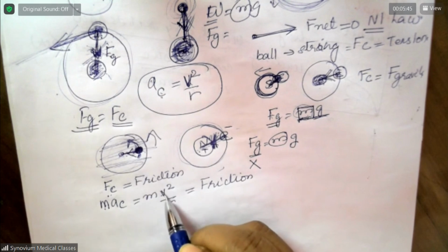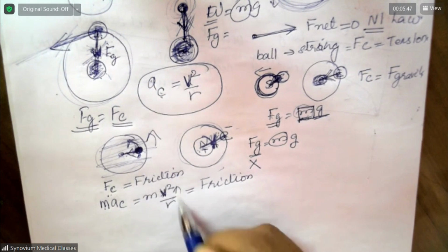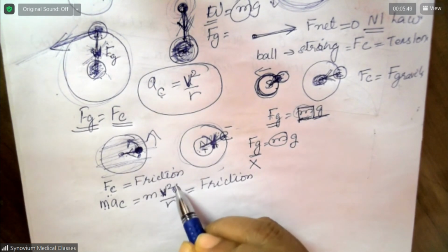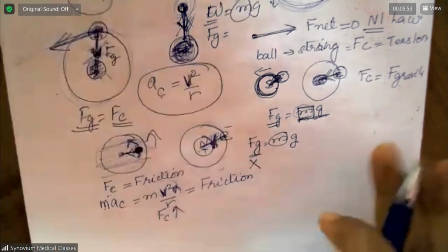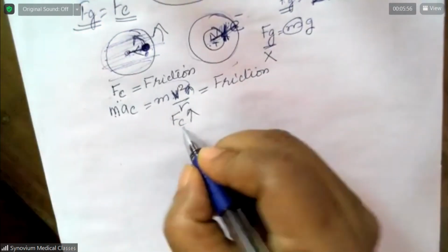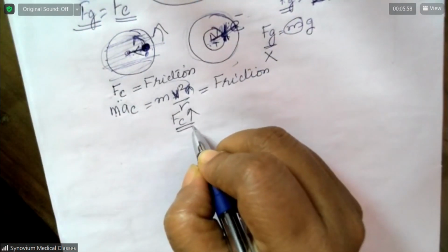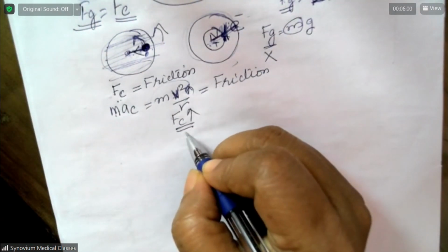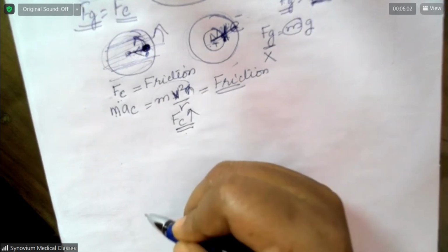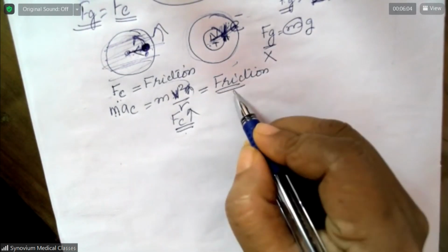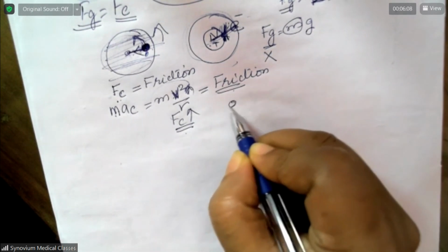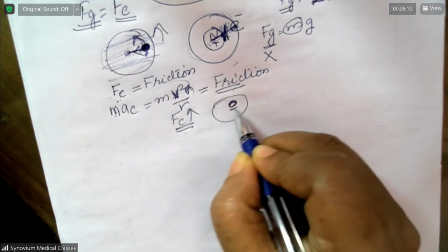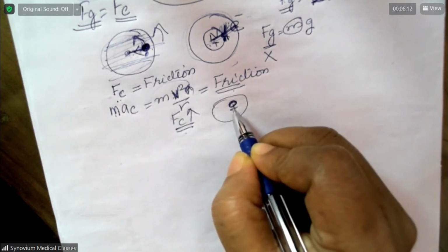Fine. That means when V increases, when speed increases, the centripetal force needed increases. That bigger centripetal force now should be provided by what? By the friction, friction between the mass and the disk, between the surface of that.